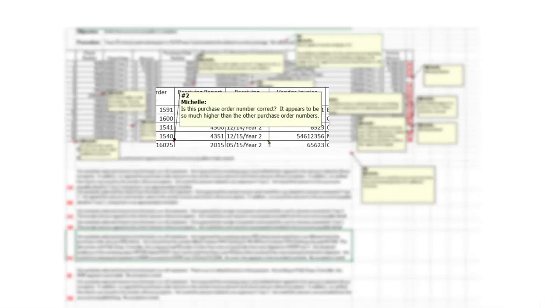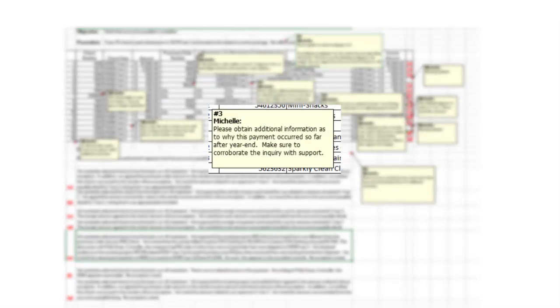The second review note, is this purchase order number correct? You'll notice the number is way out of whack. All the others are 1541, 1540, and then it's 16,025. It appears to be much higher than any of the others. Just by performing an overall review, Michelle noticed that the purchase order number appeared to be out of place. You can see that most of the purchase order numbers were between 15 and 1700. This purchase order was way higher. Additional evidence or correction of the number will need to be done.